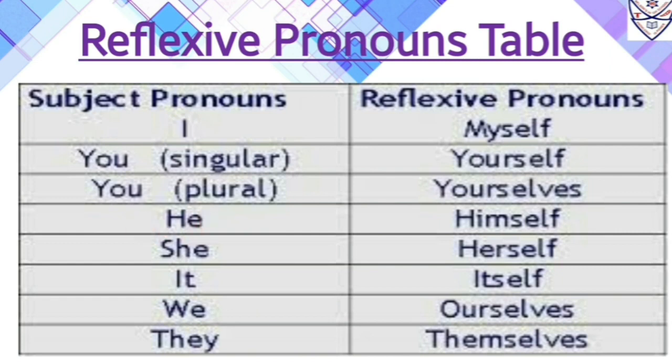With he, we use himself as a reflexive pronoun. She. With she we use herself as a reflexive pronoun. With it we use itself as a reflexive pronoun. With we we use ourselves as a reflexive pronoun and with they we use themselves as a reflexive pronoun.